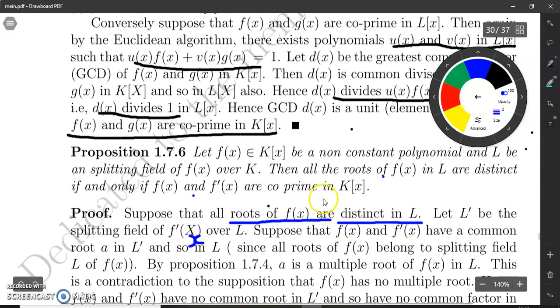For this purpose, suppose, if possible, that f(x) and f dash have a common root a in L dash. Because L is a splitting field of f(x), all the roots of f(x) belong to L, and so a belongs to L.